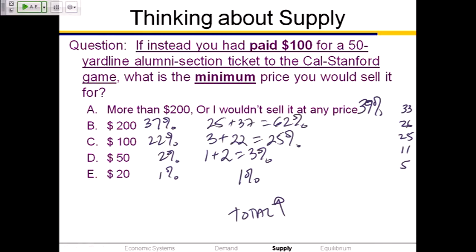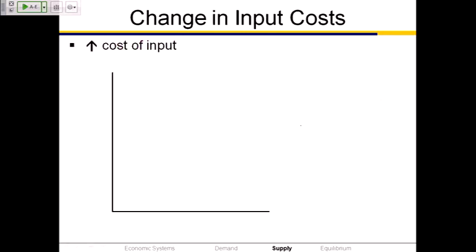Before that was 67%. What we're looking at here is the impact of a change in the costs of production. How much somebody pays for a ticket that they're going to scalp, that's their cost of production. So what happened? It went from 0 to 100. Their cost of production went way up. It's an increase in input costs.